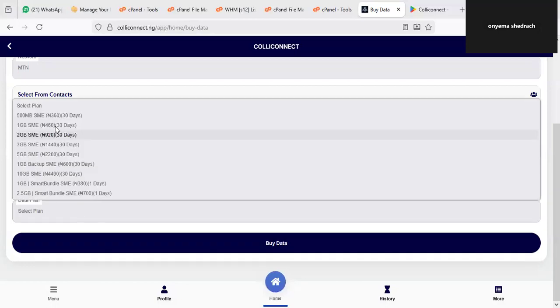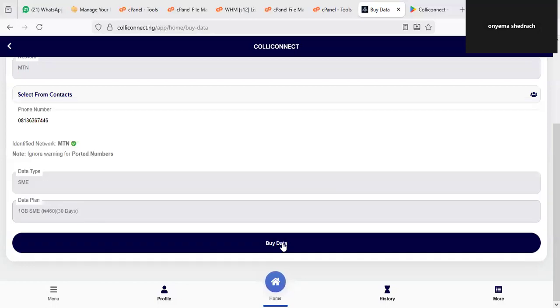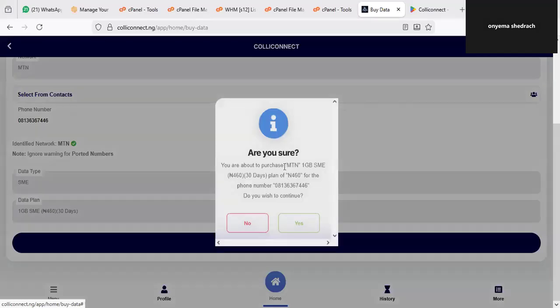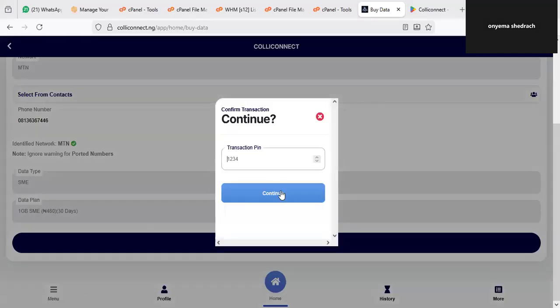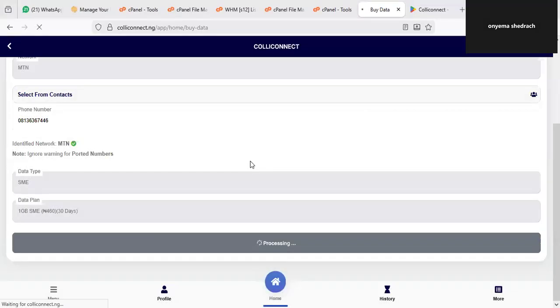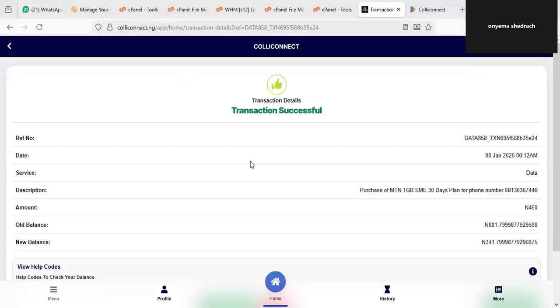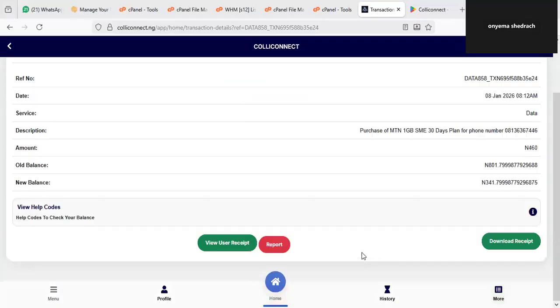So make sure you make a good selection, and then click on buy data, then click on yes, then put your pin, which is to initiate the transaction, and then click on continue. Once you click on continue, everything is going to be instant. There is no wasting time on Colliconnect. Colliconnect is here to change the way you do top up and recharge in Nigeria. So get started with Colliconnect right away. We can see it now. The transaction is 100% successful.